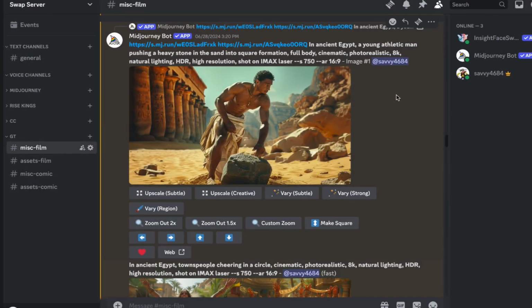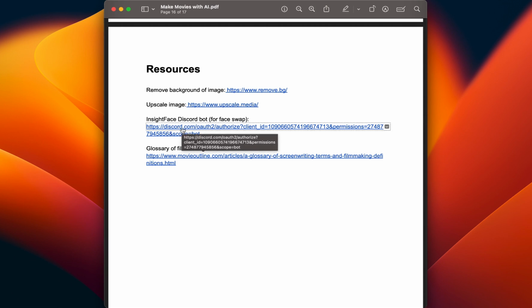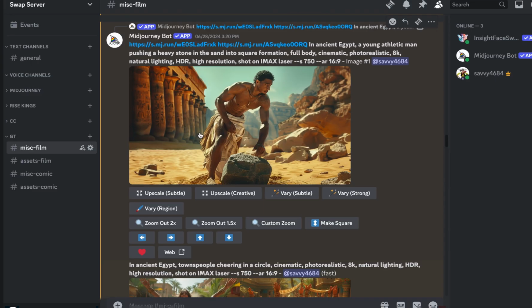That's why we have a tool called InsightFace Swap. This is basically an app in Discord which you can easily install. So you go back to our PDF. Under the resources, you will find this link here. This is in order to invite the InsightFace app into your Discord server. You open this in your browser and log into your Discord account, and then it will ask for permission so that Discord can add this bot to your server.